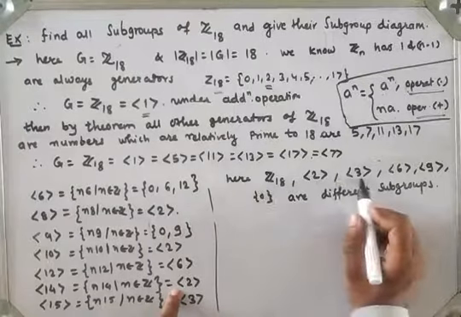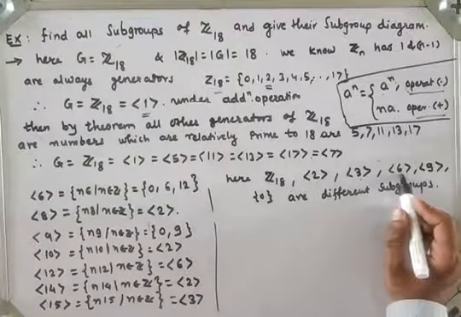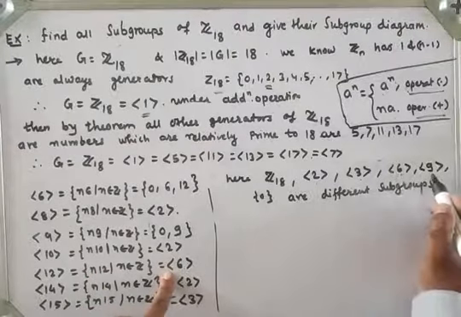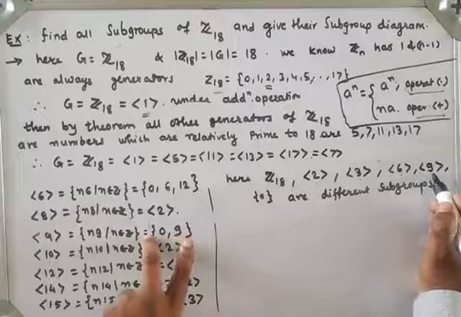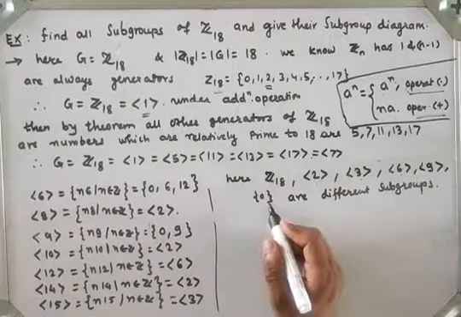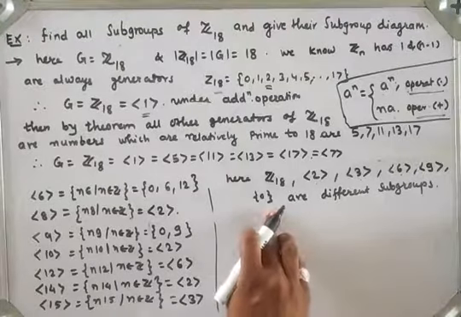Now generator 3 is the same as generator 15, right? Now generator 6 is the same as generator 12 because both have the same elements. And next, generator 9 has 2 elements, right? And singleton 0 is always a subgroup of every group, so this is the trivial subgroup. So we have to find the subgroup diagram.